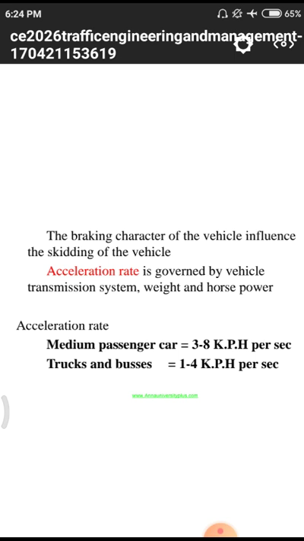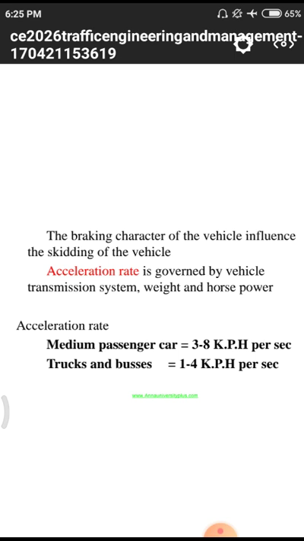For a medium car, that means a passenger car having an average volume, we give an acceleration rate of 3.8 kilometer per hour per second. After that we have trucks and buses at 1 to 4 kph per second. Why? Because trucks and buses have more weight. Due to that weight they will not reach as much speed, whereas cars have more acceleration compared to buses.